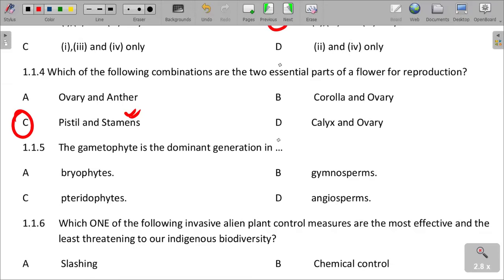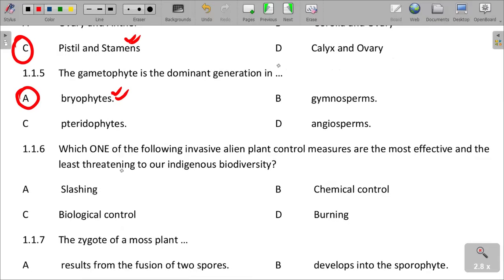So now, the gametophyte is the dominant generation in dash. The gametophyte is the dominant generation. If you look at this again on the video, you shall find that we talk about the bryophytes. The gametophyte is the dominant generation in the bryophytes. That is one thing that I have also explained on the channel. Check again in terms of this